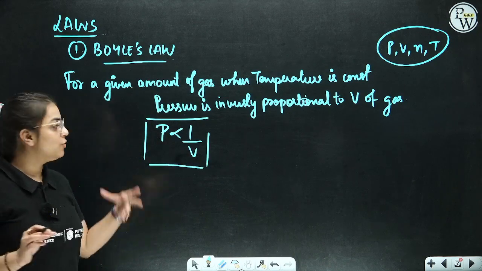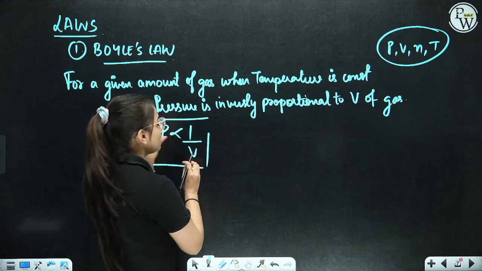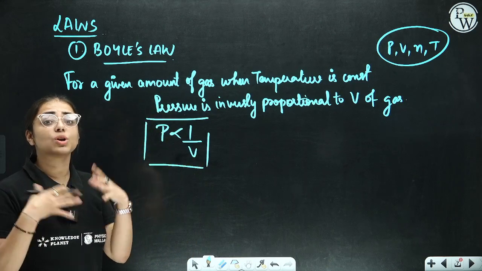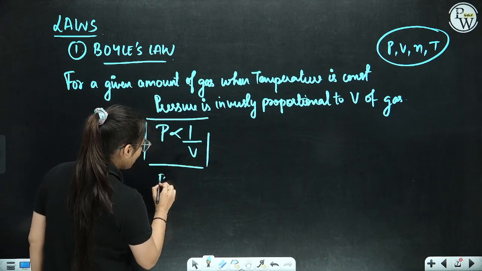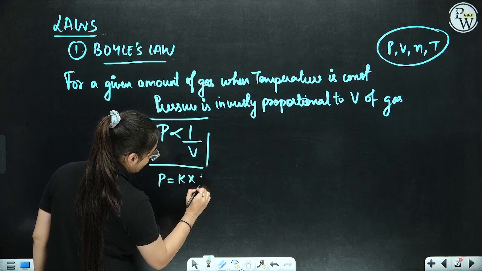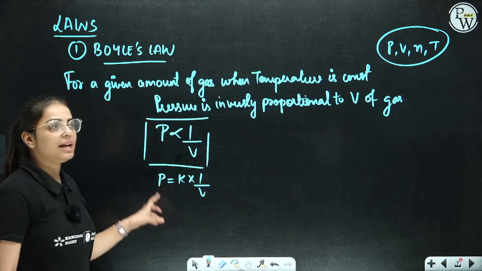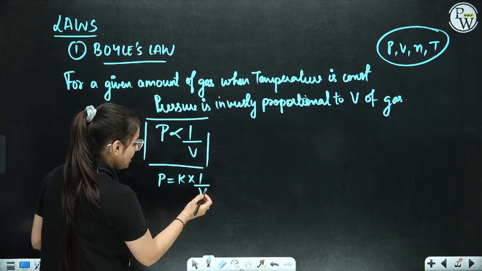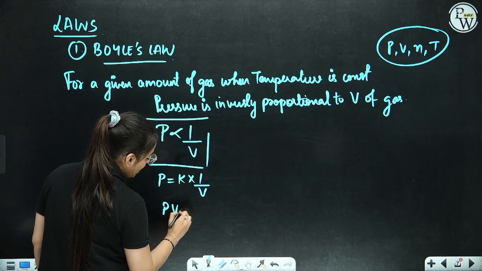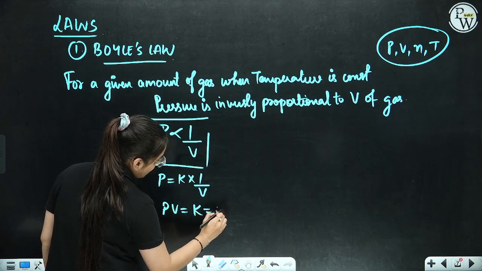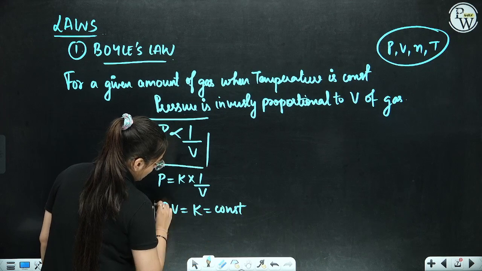Moreover students, when we get rid of this directly proportional sign, what are we going to introduce? We are going to introduce a constant K over here. So pressure is equivalent to K into 1 by V. Now can I take this V over here? What I'm going to get? PV is equivalent to constant K.